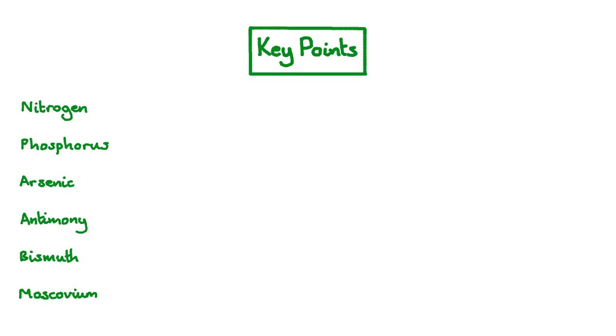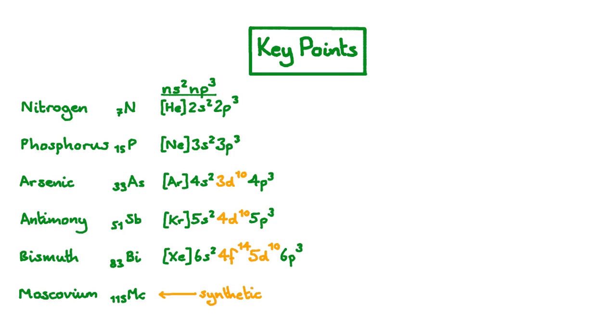The group 15 elements, otherwise known as group 5 elements, are nitrogen, phosphorus, arsenic, antimony, bismuth and moscovium. Their atomic numbers are 7, 15, 33, 51, 83 and 115 respectively. The atoms of these elements all have electronic configurations that finish with an s2p3 configuration. We only need explore the electronic configurations of atoms of elements up to bismuth. Moscovium is a synthetic element and its chemistry has not been thoroughly investigated.